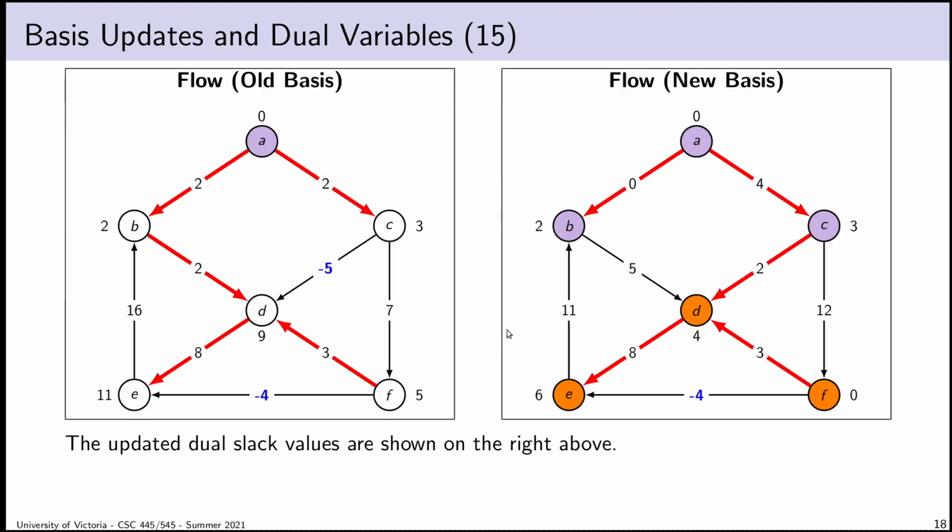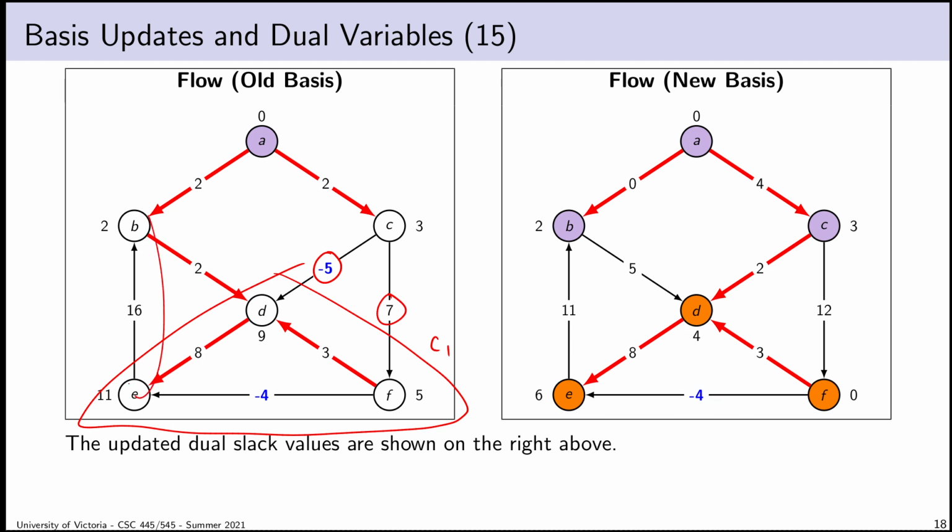Okay, so here are updated dual slack values. So in this case, here is my entering arc. It's the arc CD. I guess we'll draw a box around the component. Okay, so there's my component C1. My entering arc CD points into C1. Okay, and we know already that anything in the same direction of CD, I'm going to subtract this value. And so this edge here is in the same direction as CD. So I subtract, so 7 minus -5 will equal 12. Okay. Any edge that's entirely inside of C1, like this edge, doesn't change at all. So it's still -4. Okay, that looks good.